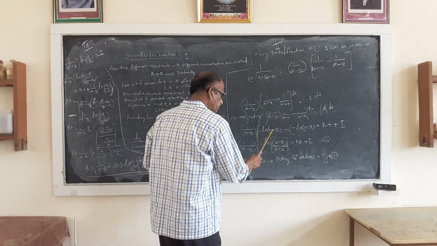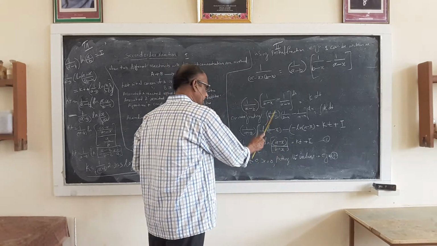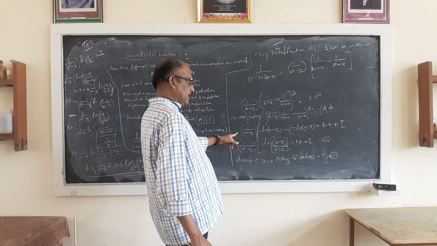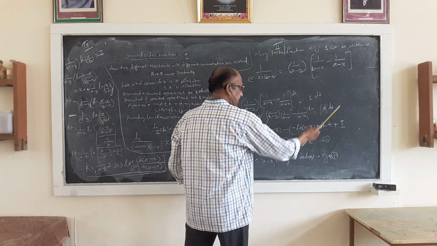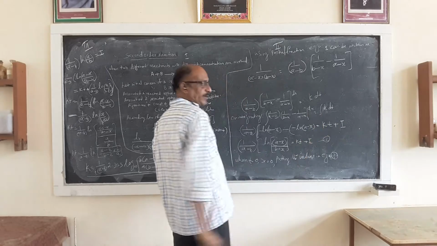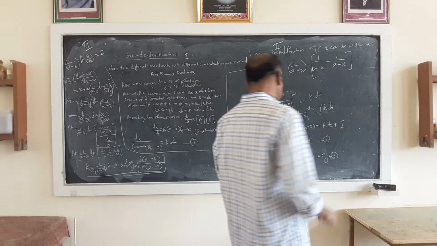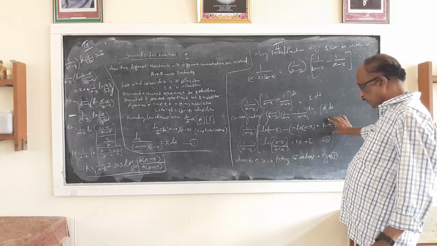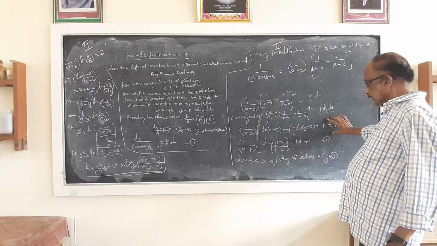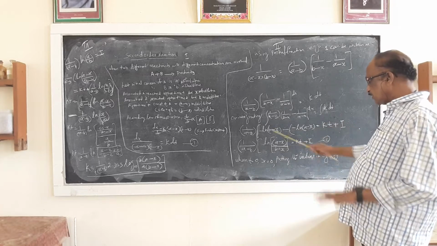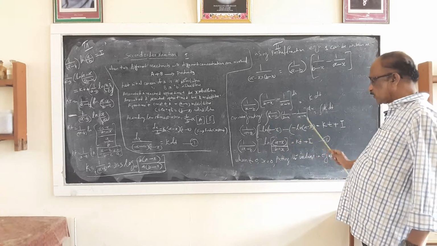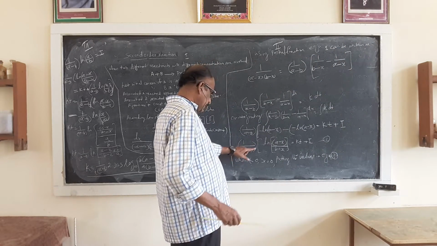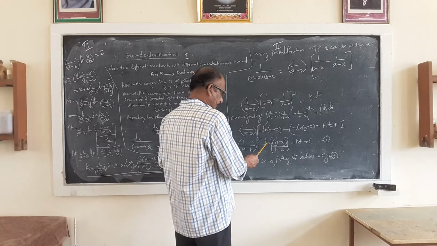So 1 by (A minus B), since it is a constant, I have taken outside the integral, plus here the integral of k dt gives kt plus I, where I is the integration constant. Then log A minus log B is equal to log A by B. Applying that, 1 divided by (A minus B) into ln.